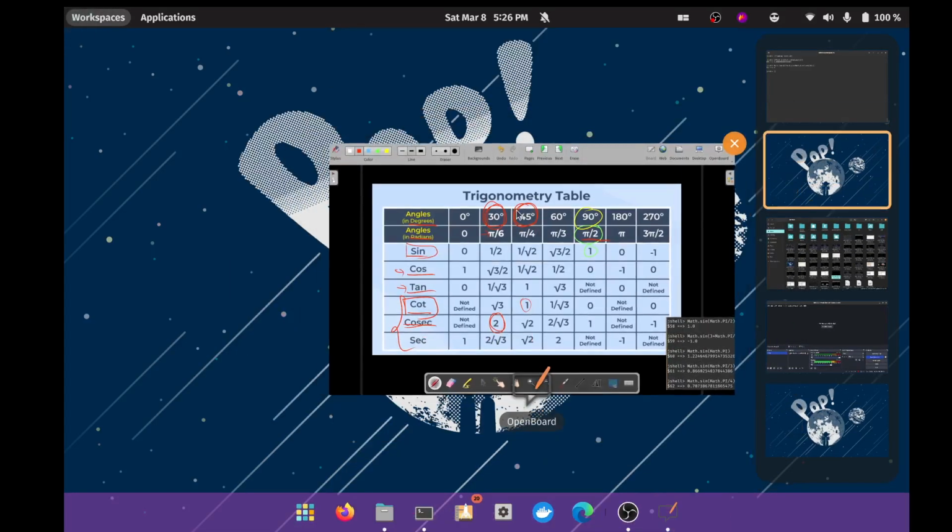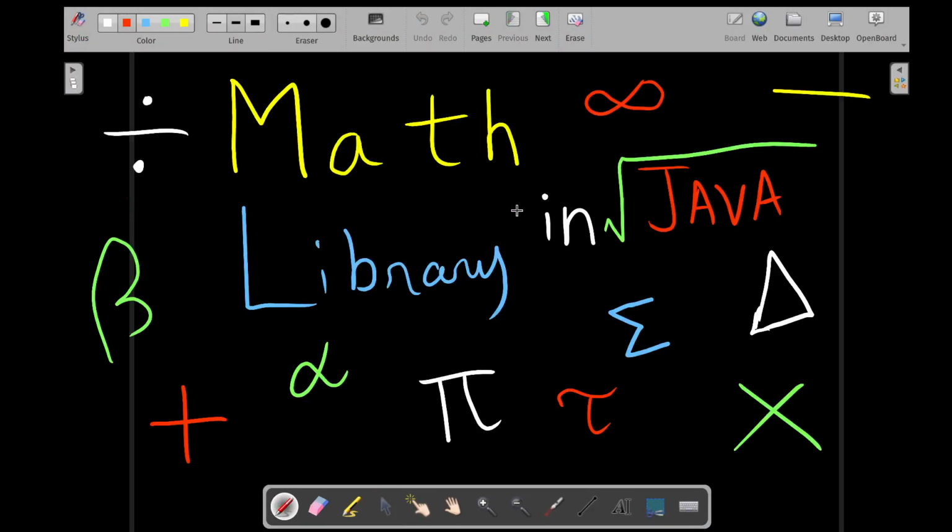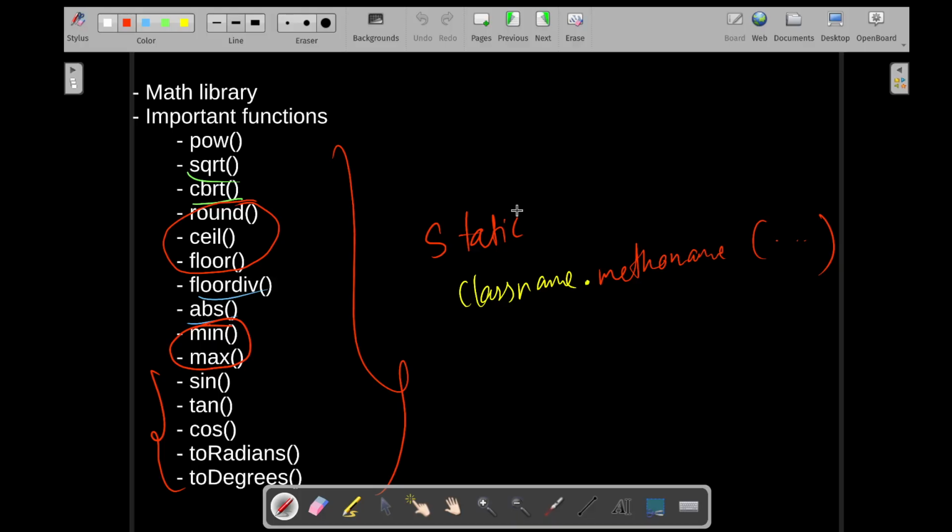That's how you work around trigonometric functions and all these things. So yeah, we are done with the math library. I have gone through all the important ones, but if you really want to check it out, go to the Java page or search the internet and you will get all the details about all the other functions over there.